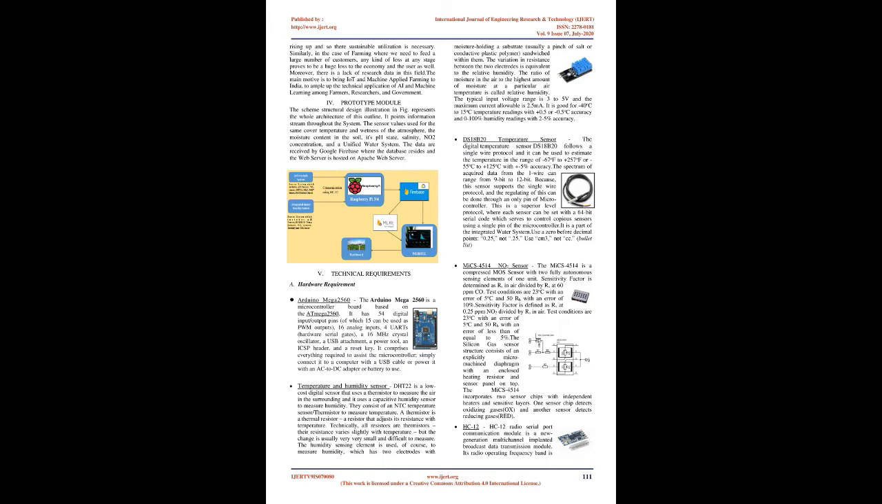DS18B20 temperature sensor. The digital temperature sensor DS18B20 follows a single-wire protocol and it can be used to estimate temperature in the range of -67°F to +257°F, or -55 °C to +125 °C, with ±0.5% accuracy. The data acquired from the one wire can range from 9-bit to 12-bit. Because this sensor supports the single-wire protocol, its regulation can be done through only one pin of the microcontroller. Each sensor can be set with a 64-bit serial code, which serves to control many sensors using a single pin of the microcontroller. It is a part of the integrated water system.